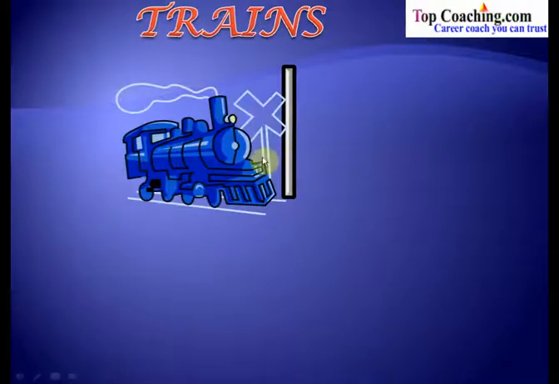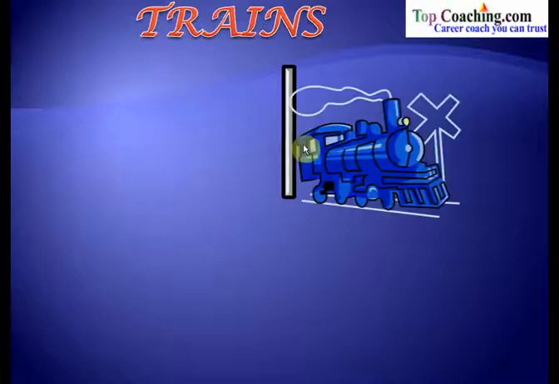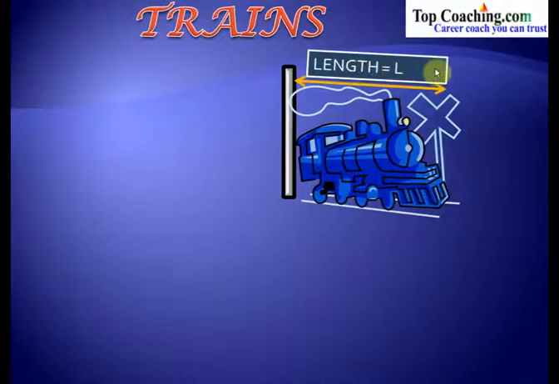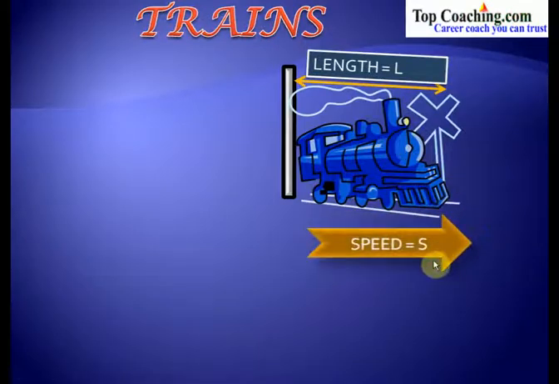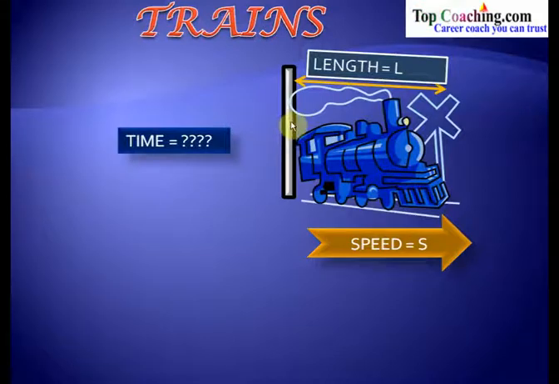So initially its front end is at this position, and finally its end point has reached this position. Now if we say that the length of the train is equal to L units and the speed with which it is traveling is S, then what is the time taken by the train to cross this pole?